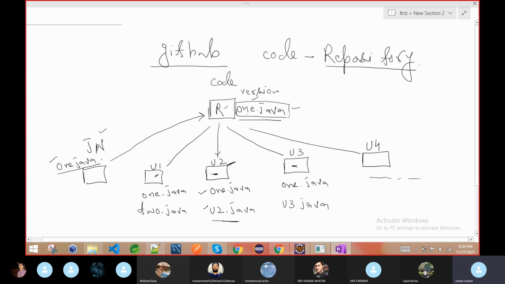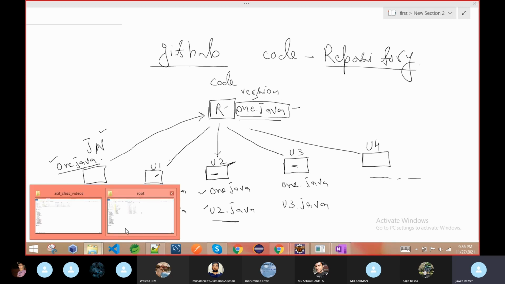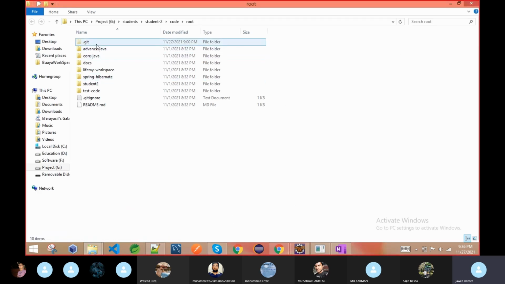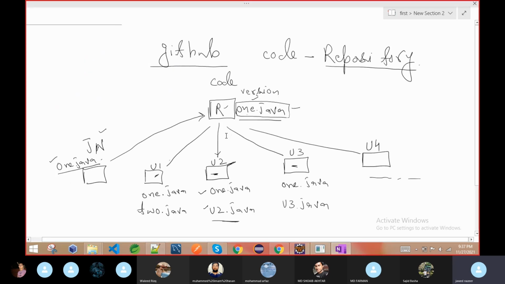Whenever anyone pushes the code, there is some version that the Git people take care of. We don't have to take tension about that. But whenever you clone the project, you can see you have one folder called .git. I made this a hidden folder view, it can also be visible, that's why you can see it. Inside that, they compare whenever someone pushes or pulls, so they mention the version. If the version is mismatched, they will not allow you to push the code.